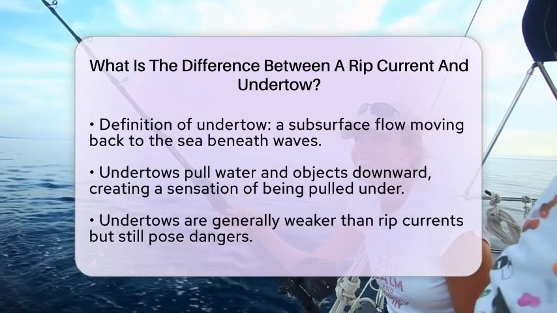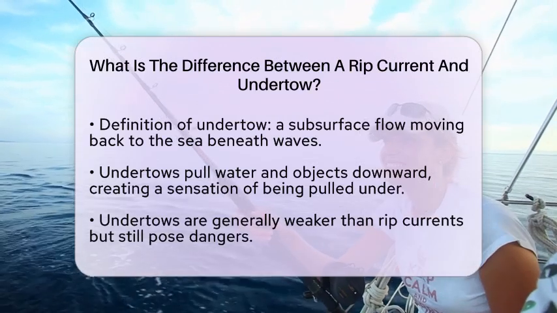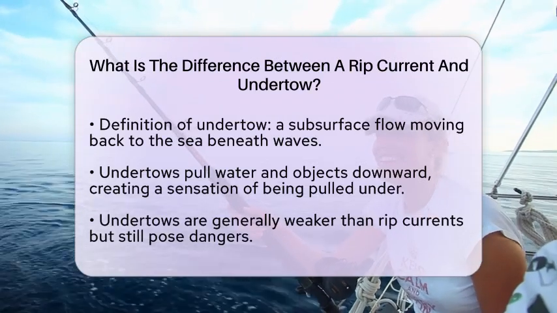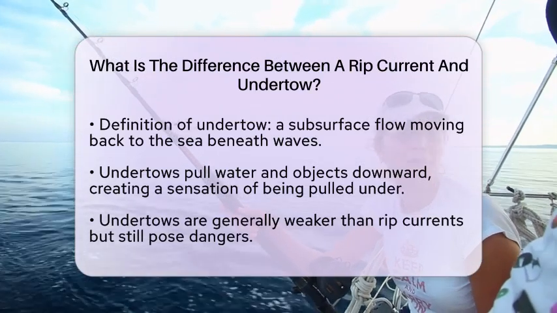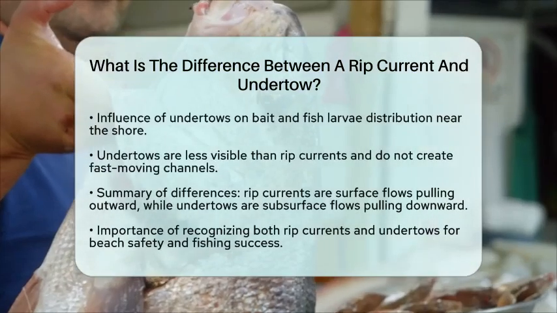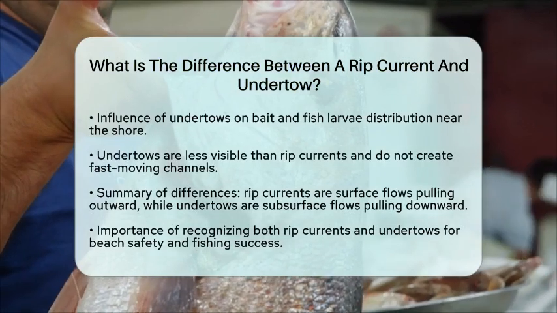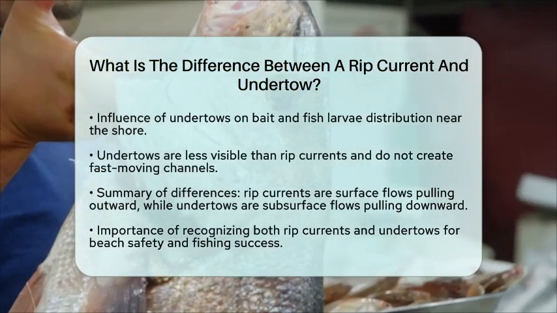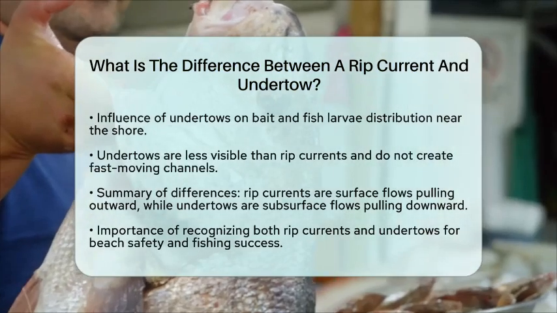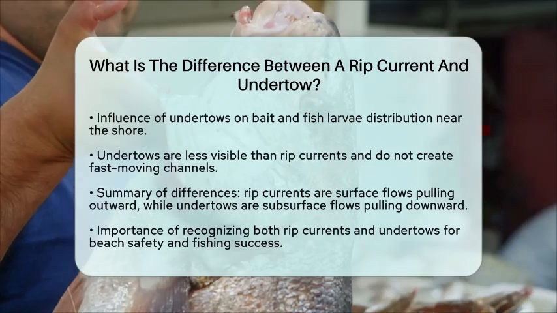To summarize, rip currents flow fast and narrow, moving water away from the shore on the surface. They pull swimmers and objects outward but not downward. In contrast, undertows flow beneath the surface, pulling water and objects downward and seaward.